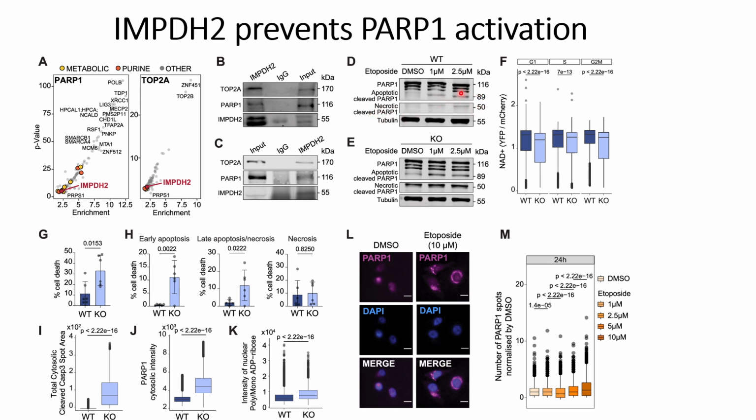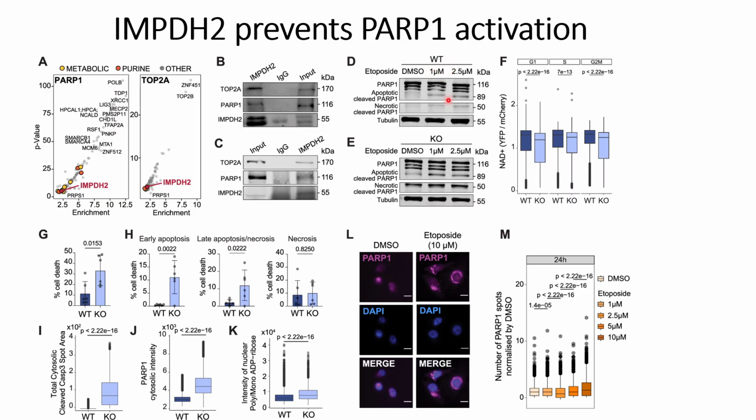When apoptosis occurs, PARP1 gets cleaved, and a part of the PARP remains in the nucleus and the other part moves into the cytosol, and these are the markers for the apoptotic cells.